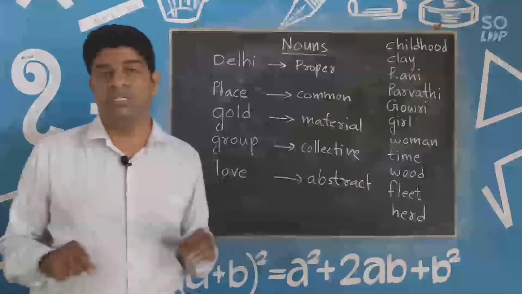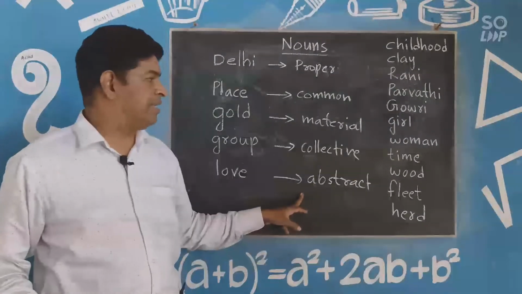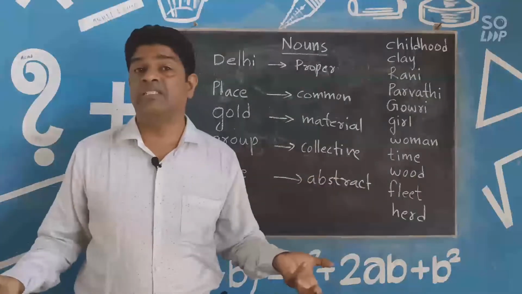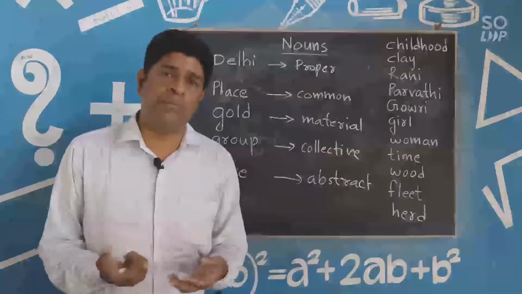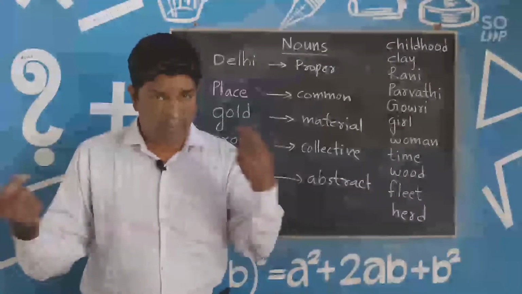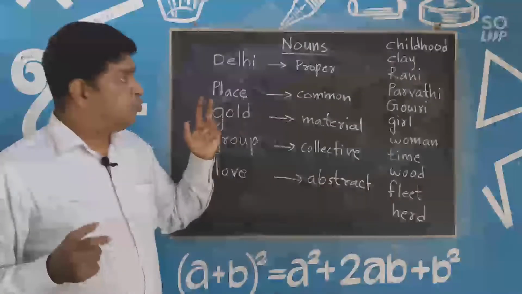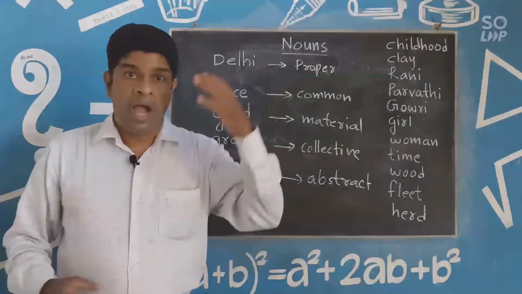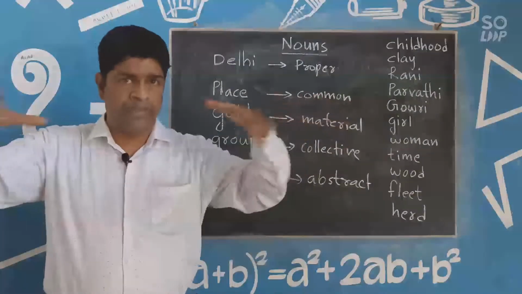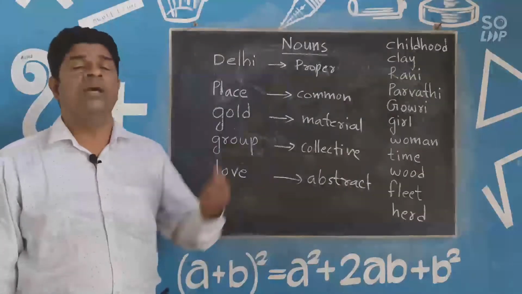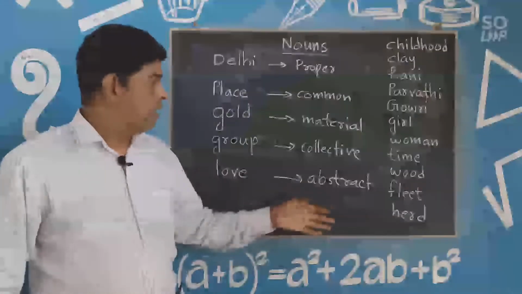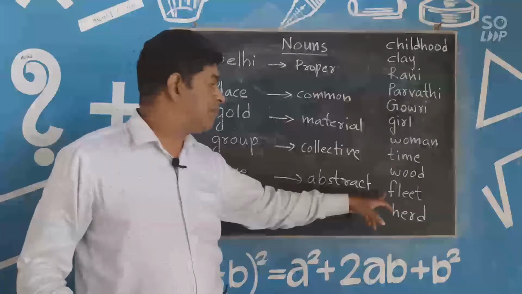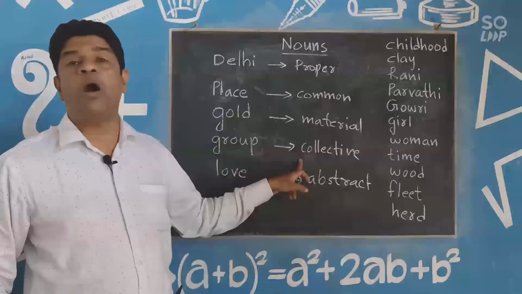Time, no, it doesn't have a form, so we call it an abstract noun. Time is an abstract noun. Wood, with wood you can make chairs, desks, benches. Of course, you can make many things with wood, you can make furniture with wood, and that's why wood is a material noun. Fleet is a collection of ships. If there are more than 2 ships, we call the collection of ships a fleet of ships. And herd of elephants, herd of cattle, you have heard about that. Fleet and herd are collective nouns.